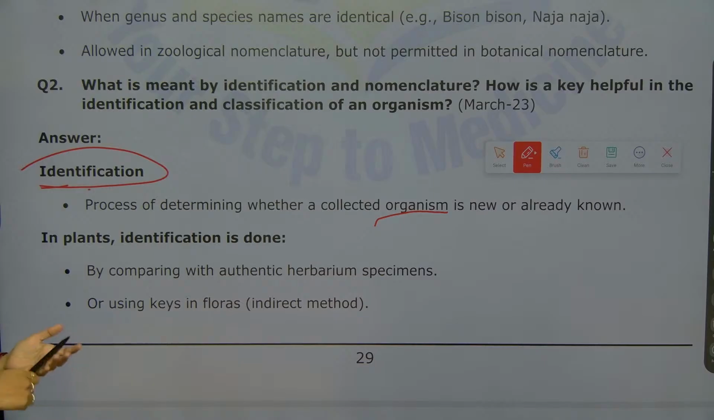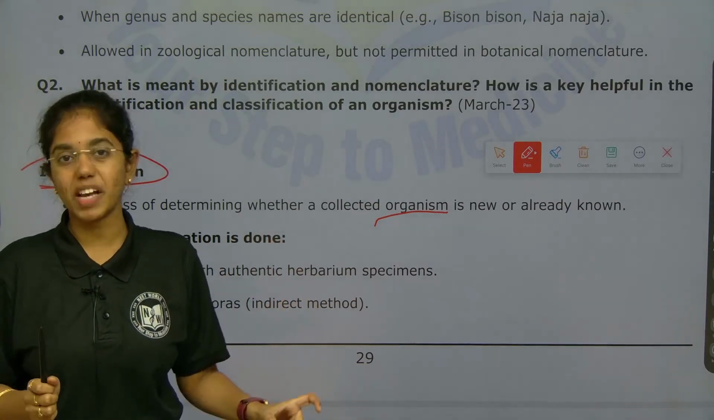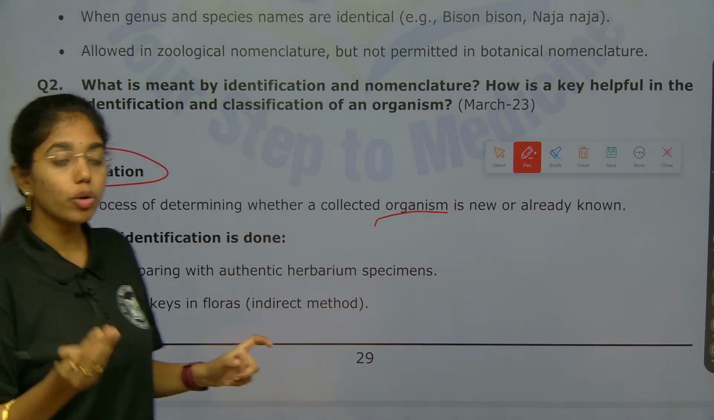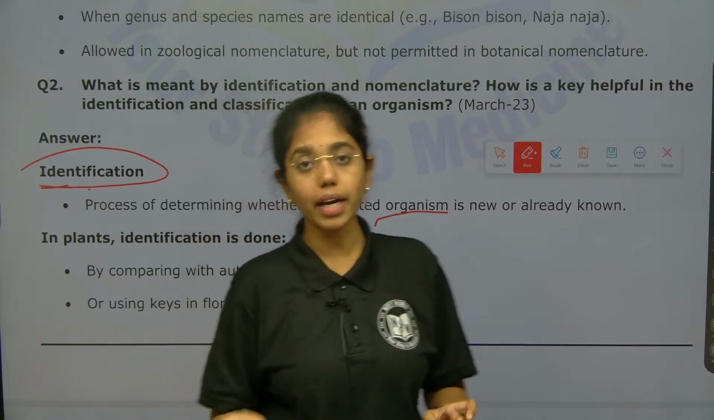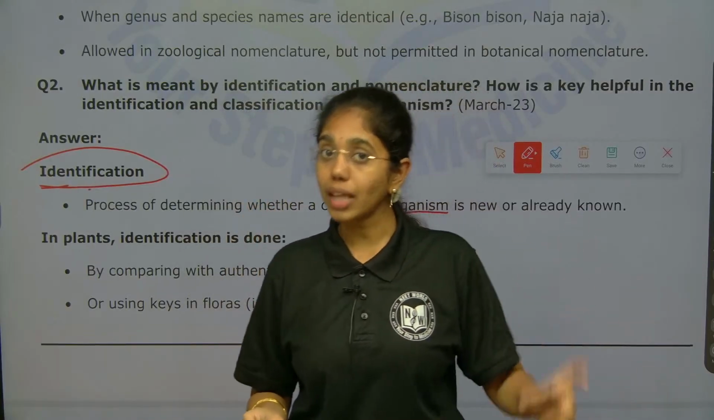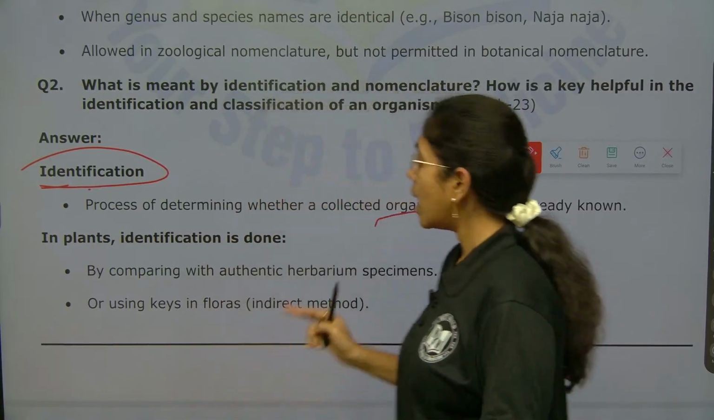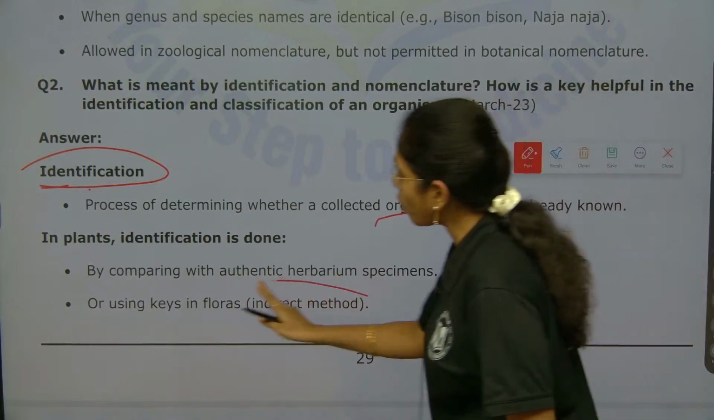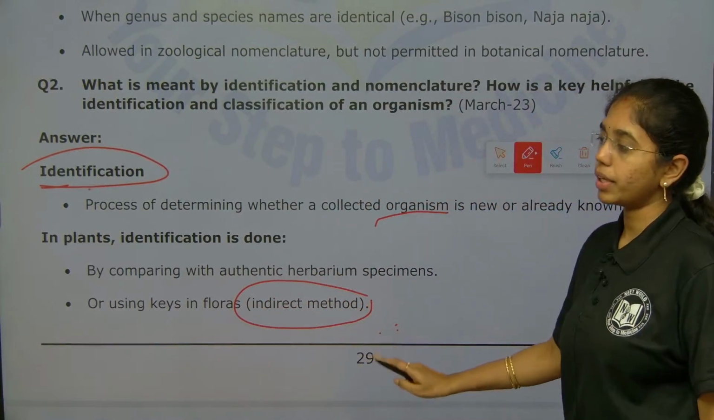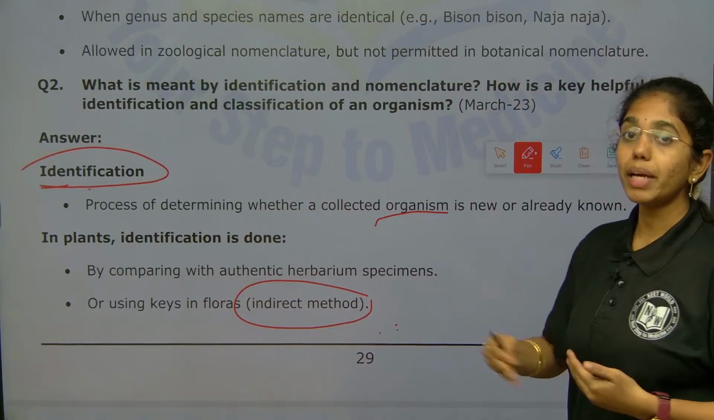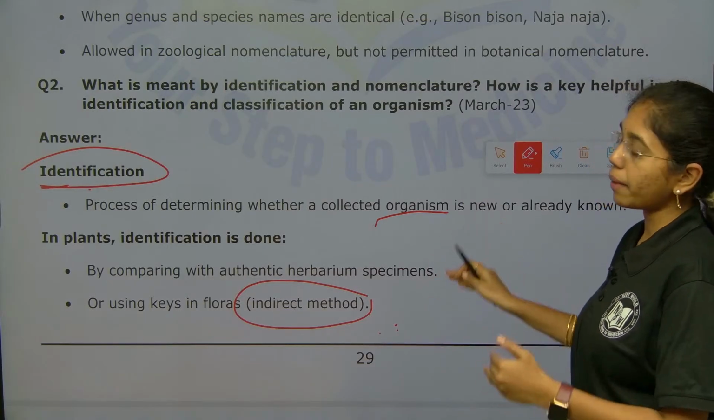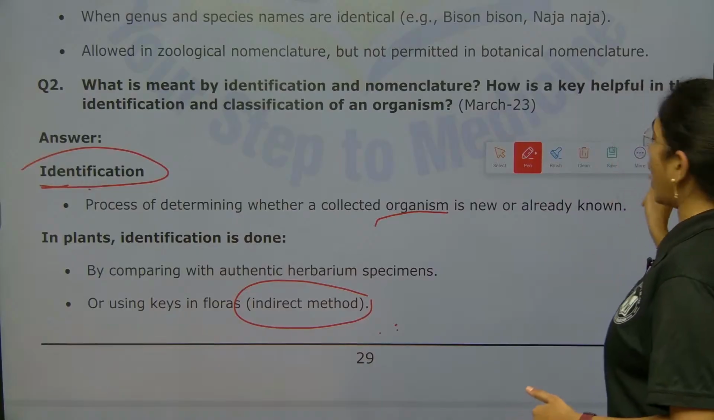What will we do in plants? In plants, identification is done by comparing with authentic herbarium specimens which are already there. Any new or fresh plant provided will be compared with authentic herbarium specimens, and by using keys in the floras. This is the indirect method. The direct method is comparing it with the authentic herbarium specimens. Clear?